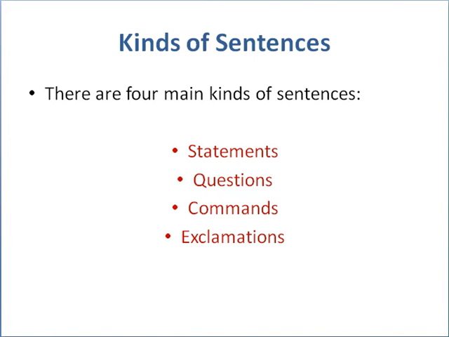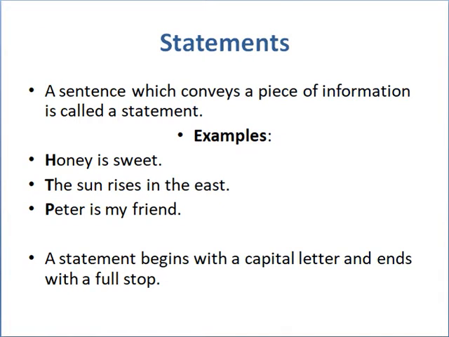Moving on to the kinds of sentences, there are 4 main kinds of sentences, which are statements, questions, commands and exclamations. Statements. A sentence which conveys a piece of information is called a statement. For example, honey is sweet. The sun rises in the east. Peter is my friend.